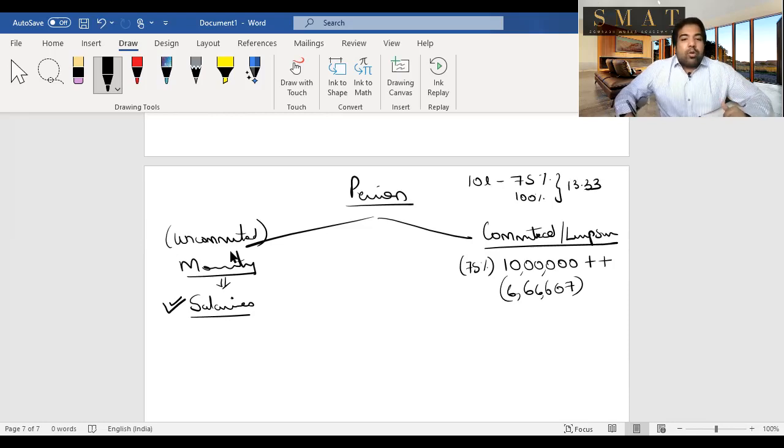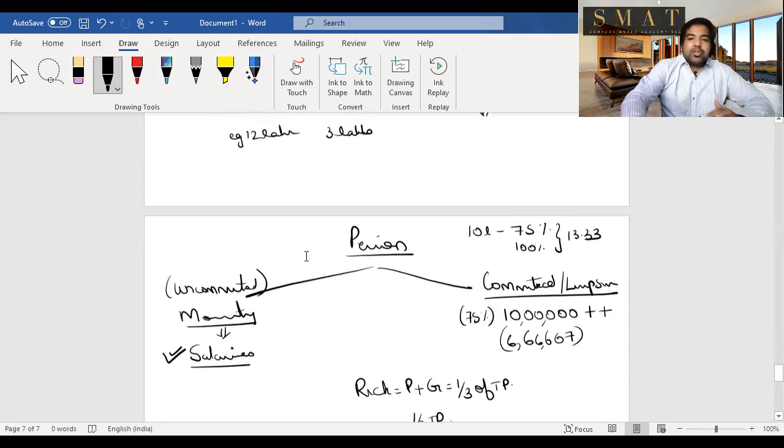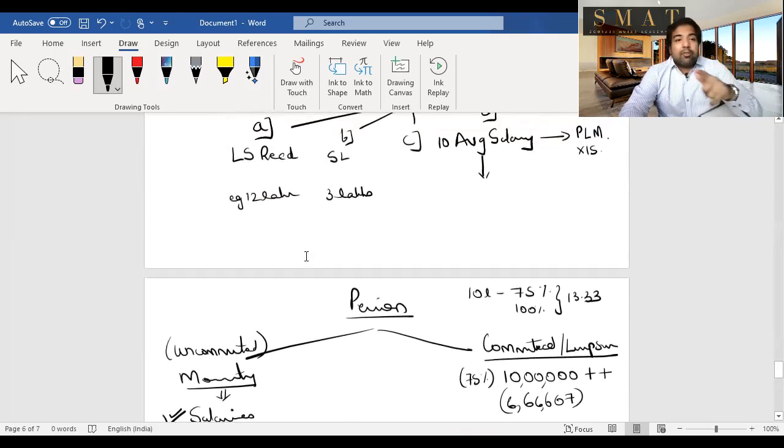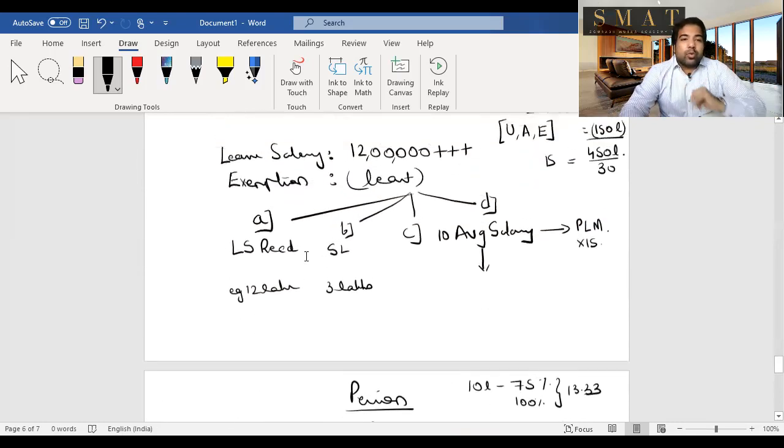But there is an exception to this. If you're already getting pension plus you're also getting gratuity, then in that case, you'll not get half the deduction. You'll get only 1/3 of the total pension as a deduction. But if you're a judge of the Supreme Court or High Court, then don't worry. Even if you're receiving gratuity, you will still get half the total pension as a deduction. Guys, this is pension. And please remember monthly pension is called uncommuted, and lump sum is called commuted. And the deduction is not half of monthly or half of uncommuted, it's half of total pension.